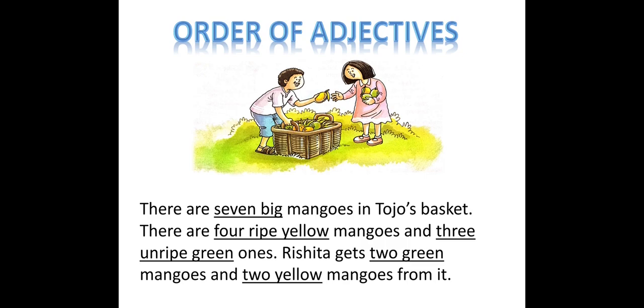On the screen I have underlined some words, which are called adjectives. The underlined words in the passage under the picture in the textbook, the same way you can see here on the screen. So these underlined words are all called adjectives.